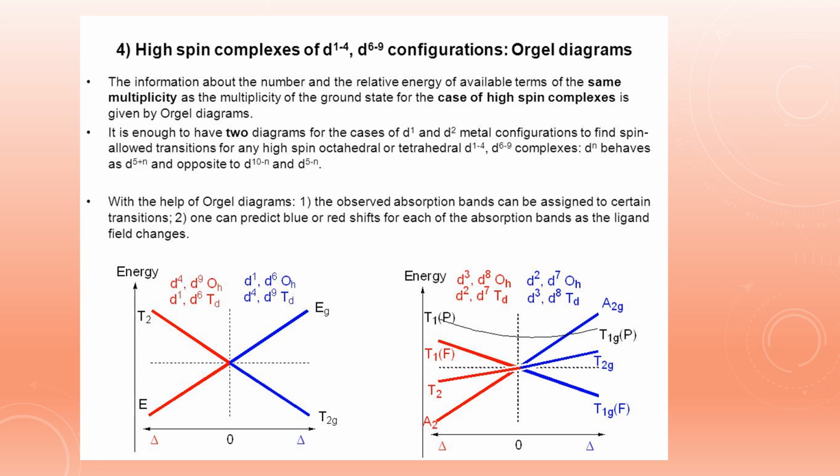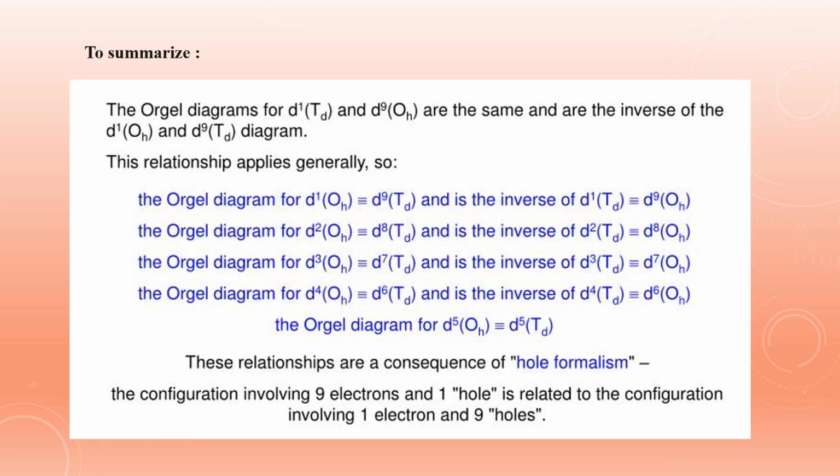So in general, all the weak field or the high spin complexes, in case of Orgel diagram, we can simply explain them by these two diagrams. So this diagram I have already discussed. So by these two diagrams, we can simply describe them. The Orgel diagrams from d1 to d9 for octahedral and tetrahedral complexes can be summarized as, only 5 Orgel diagrams are required. Only 5 Orgel diagrams can represent all the d block transition metal complexes, whether octahedral or tetrahedral.